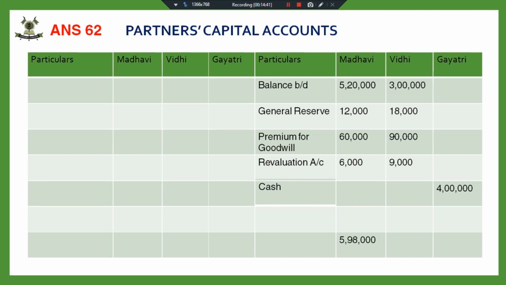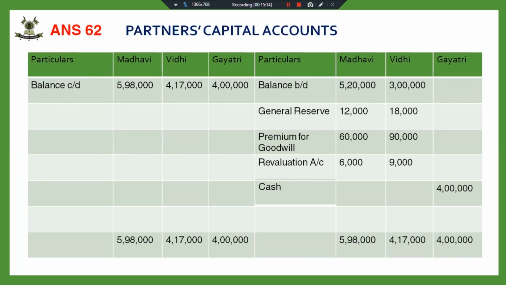Now, since there was no item on the debit side, I have done the totaling, and this complete total is my balance carried down. 5,98,000, 4,17,000 and 4 lakh. This is my partners' capital account balance. I've done the totaling of all the capital accounts.